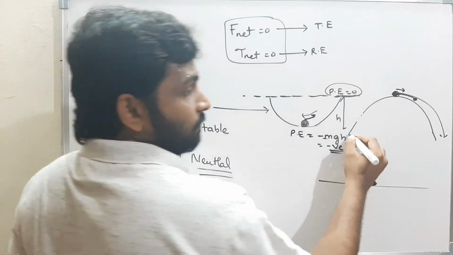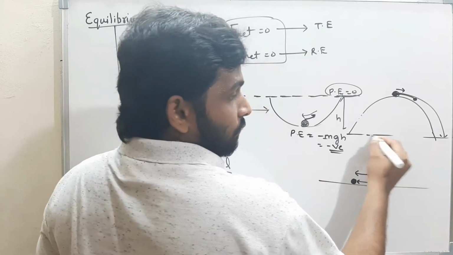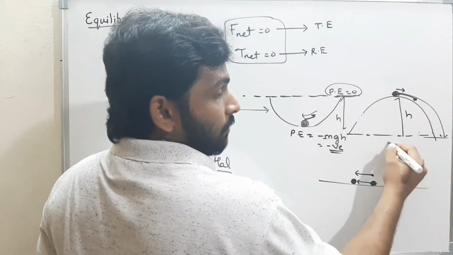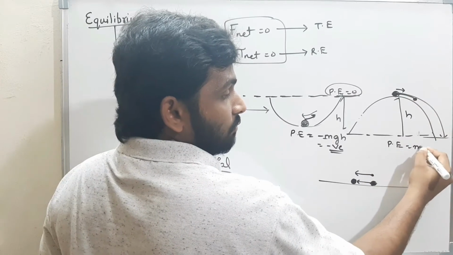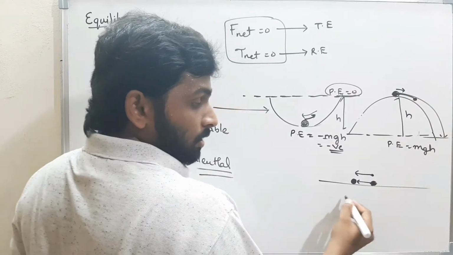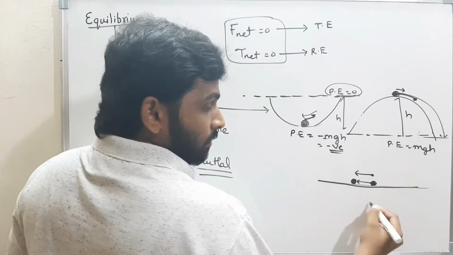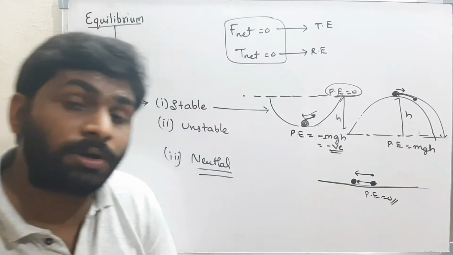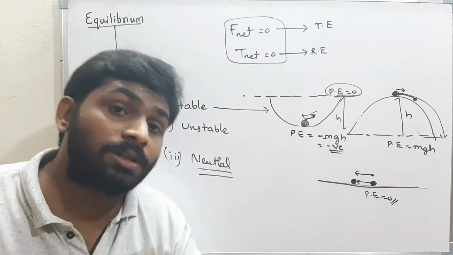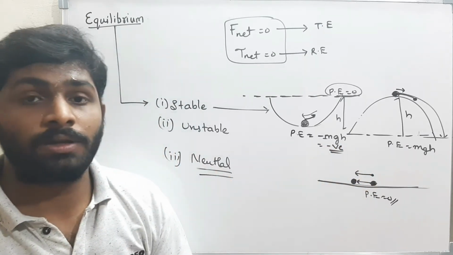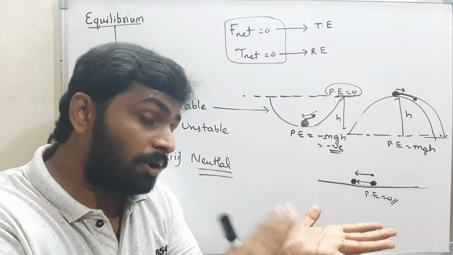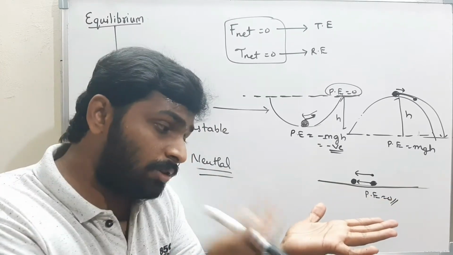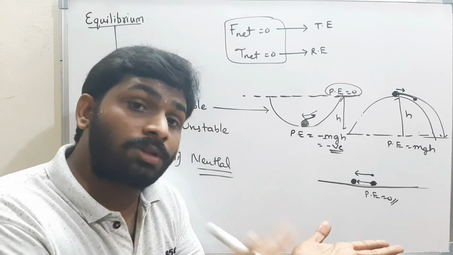Here, if this is the reference line, then this is the height h. Then what is the potential energy? The potential energy is nothing but mgh. Now here, this is the reference line, so the potential energy is 0. That means whenever the potential energy is negative, the body is in stable equilibrium. The body must have negative potential energy, then only it is in stable condition. The more negative the potential energy, the more stable it is.